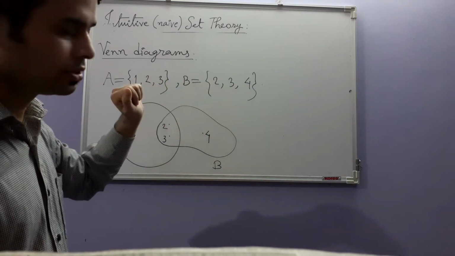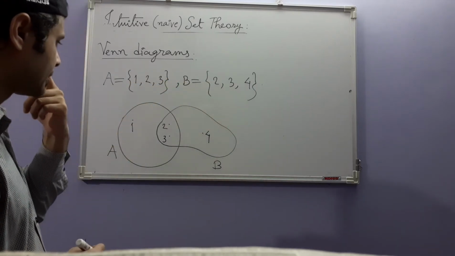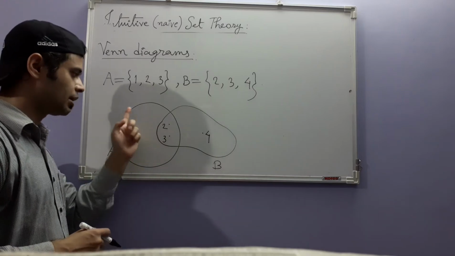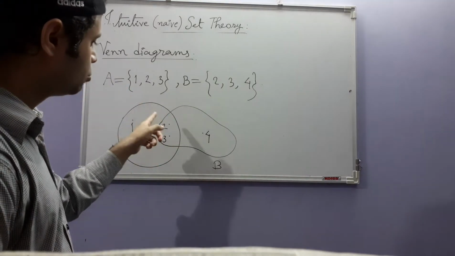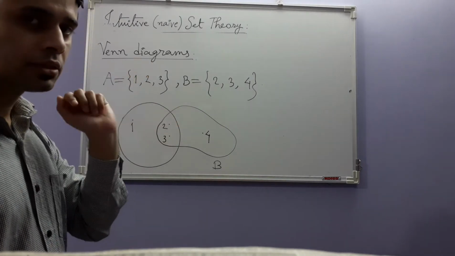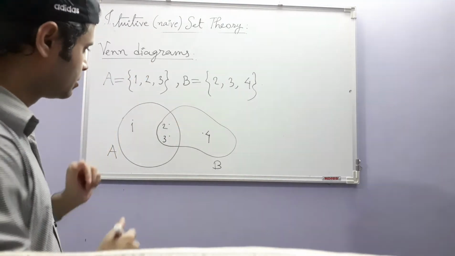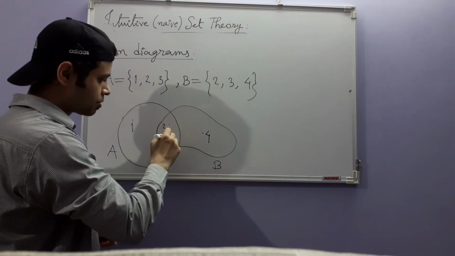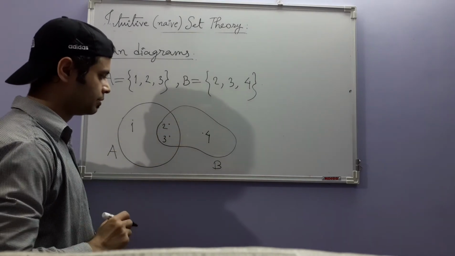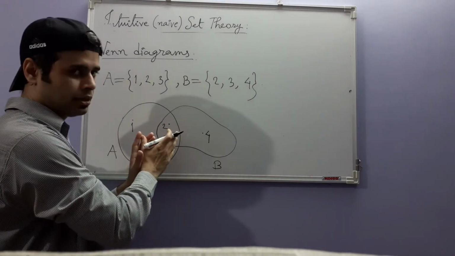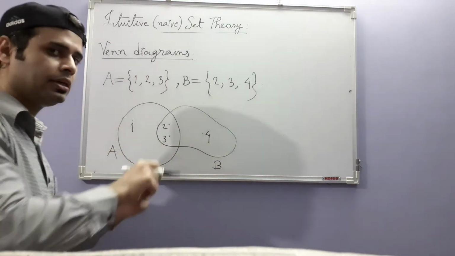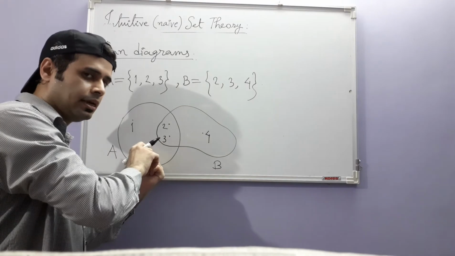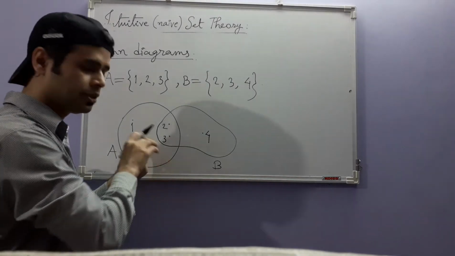Now the points represent the elements. You can see that A has 3 elements, 1, 2 and 3. But B also has 3 elements, 2, 3 and 4. So 2 and 3 are common elements. So that's why they lie in this portion of the diagram. They belong to both A and B. Now in this diagram, belonging means being inside the interior region.